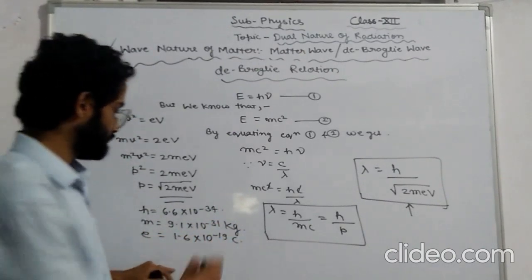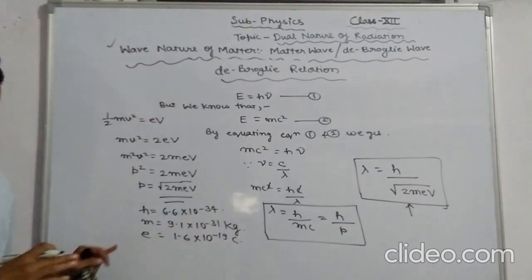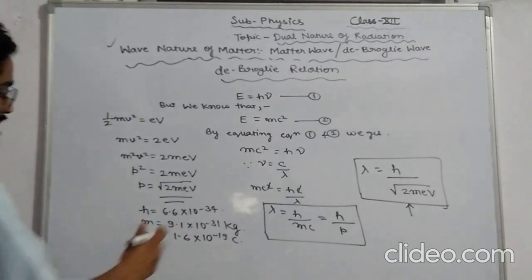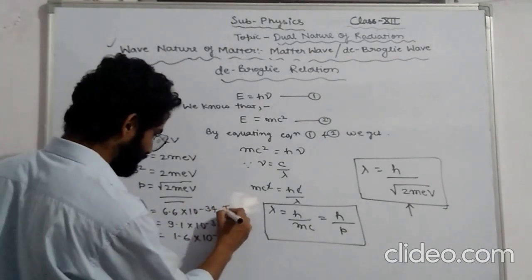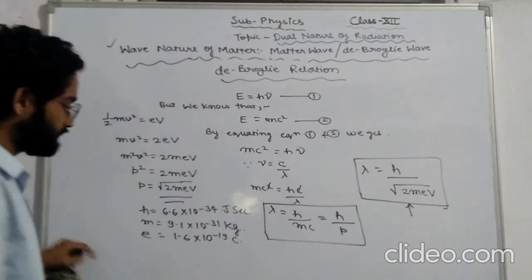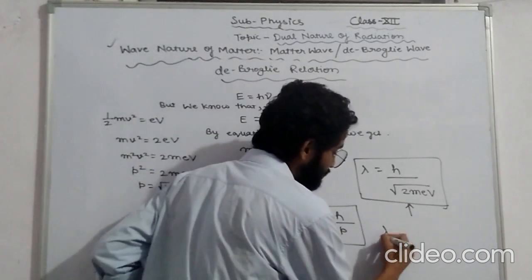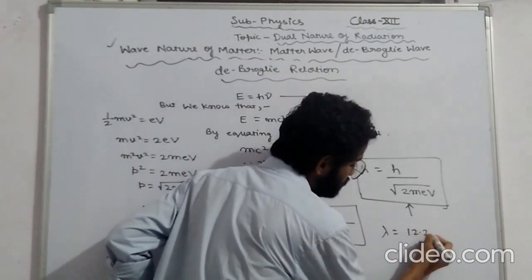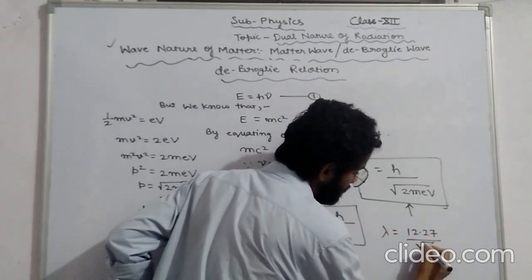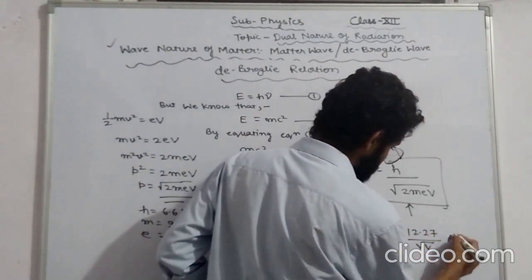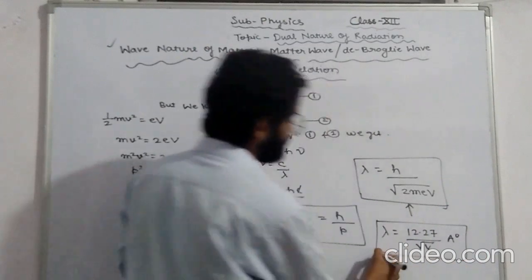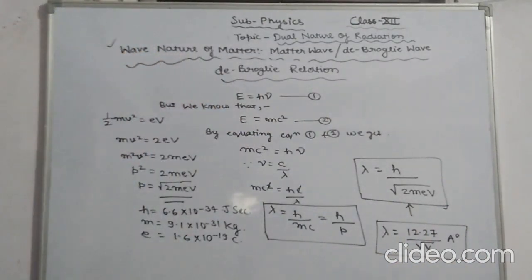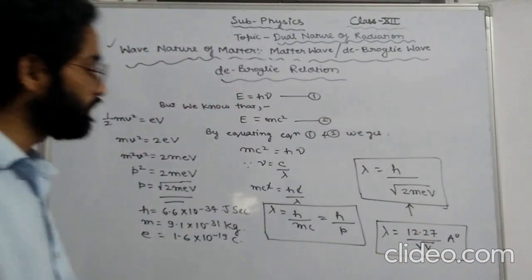Then we get lambda is equal to 12.27 upon root V angstrom. That is written as 12.27 upon under root V angstrom.